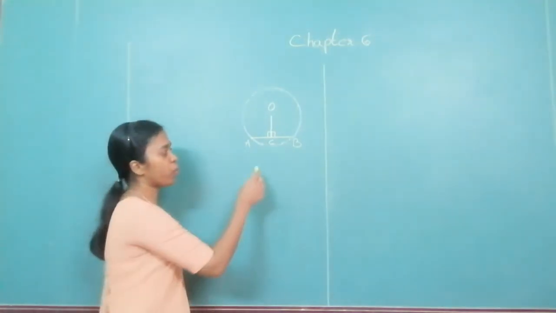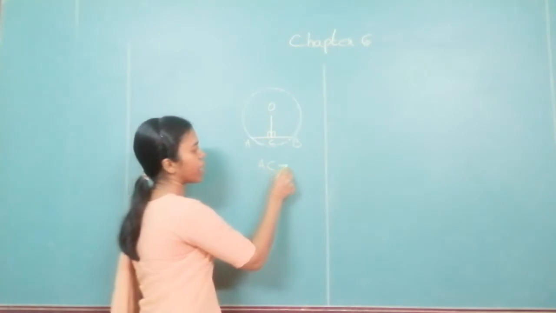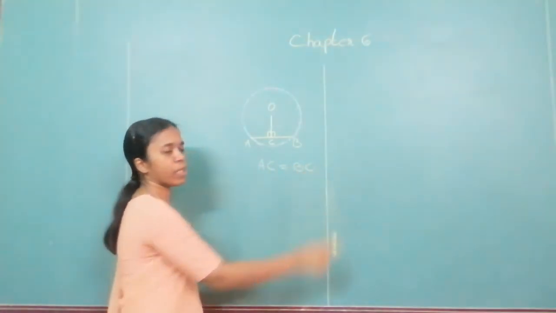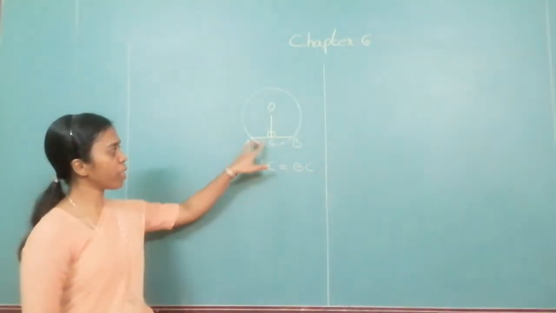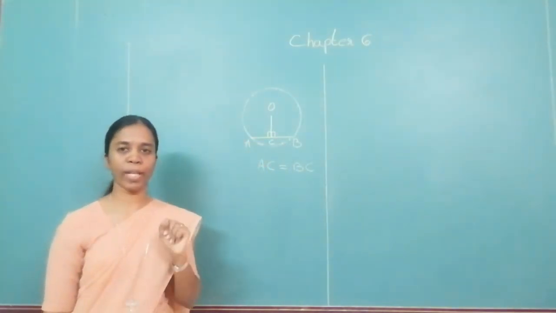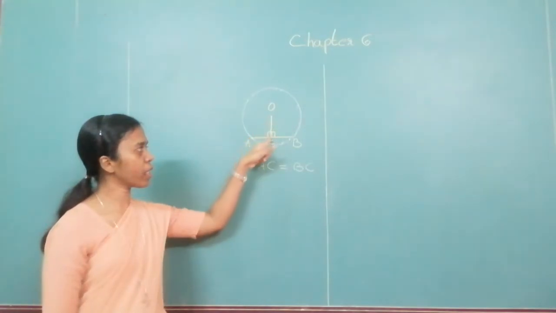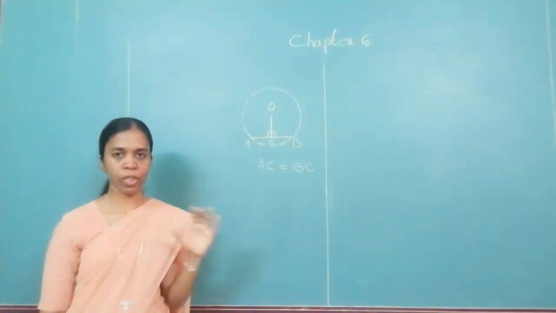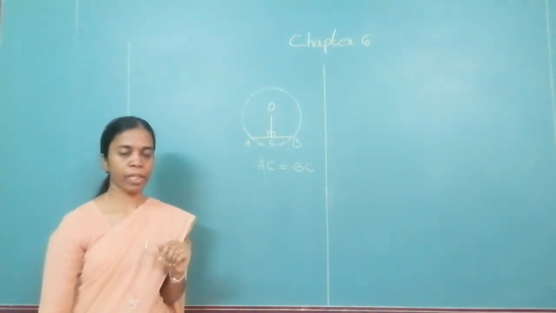What do we have to prove? We have to prove AC is equal to BC, that this part is equal to this. This is what we have to prove. We are given that this is a perpendicular. Is it clear to you what is given? I repeat the statement.